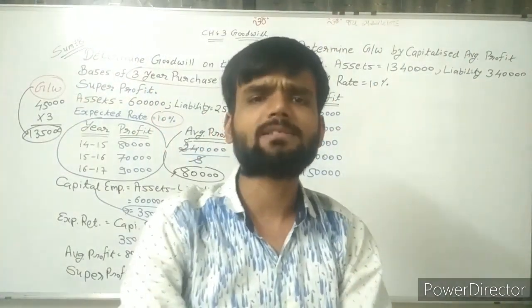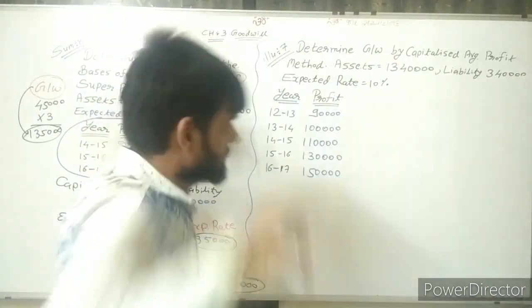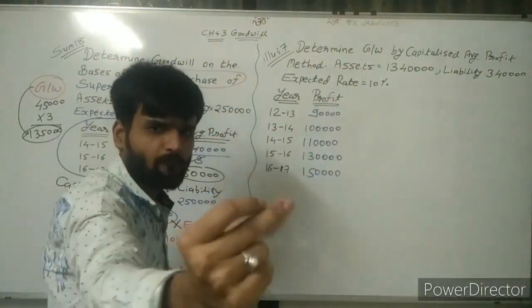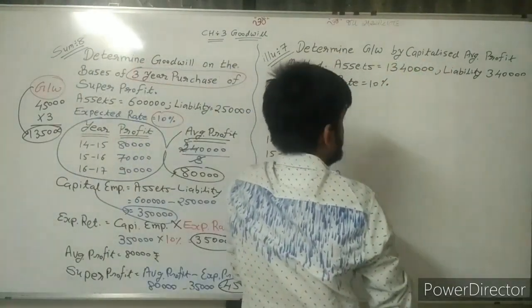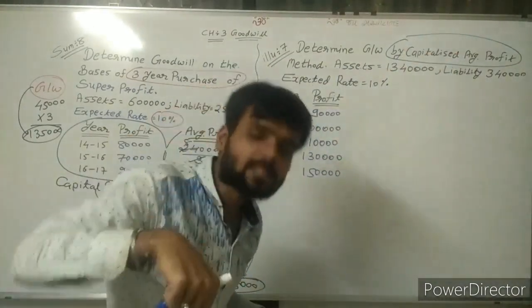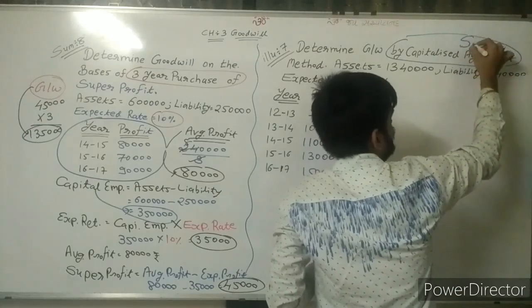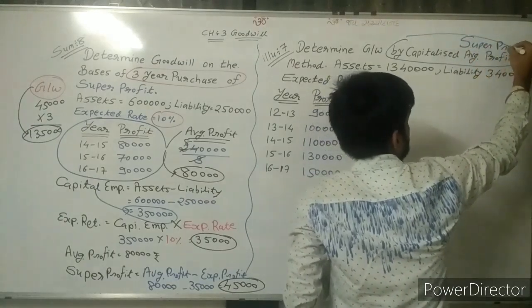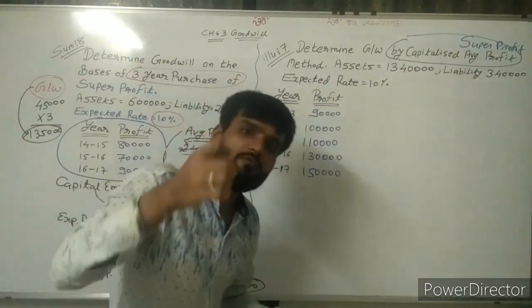We are doing these things very fast and calculating the sum. So see, fatafat, determine goodwill by capitalization of average profit. But first we are doing capitalization of super profit.